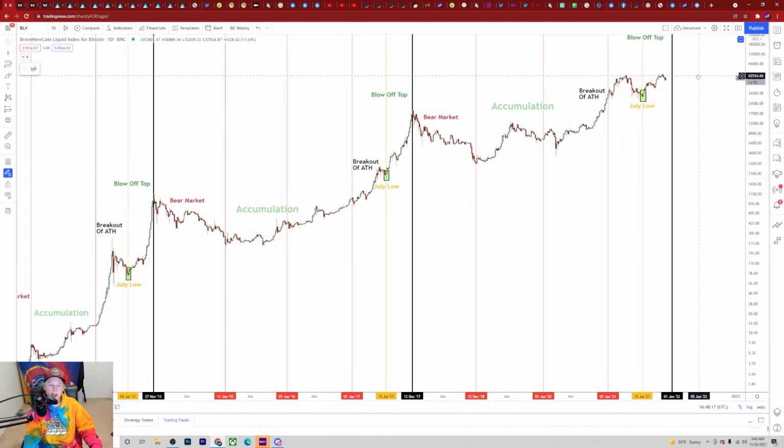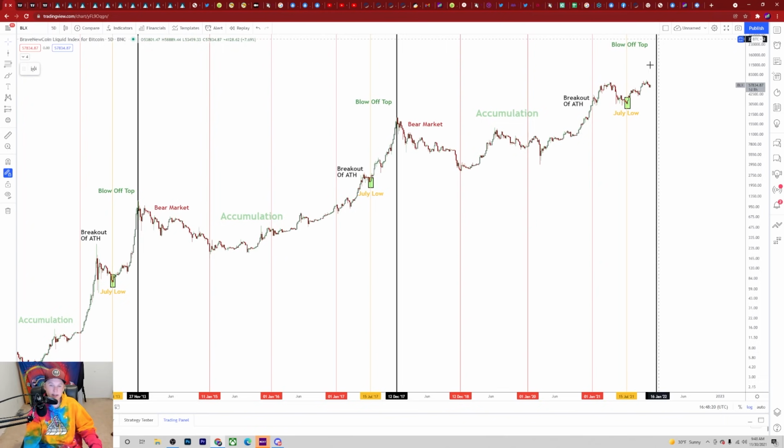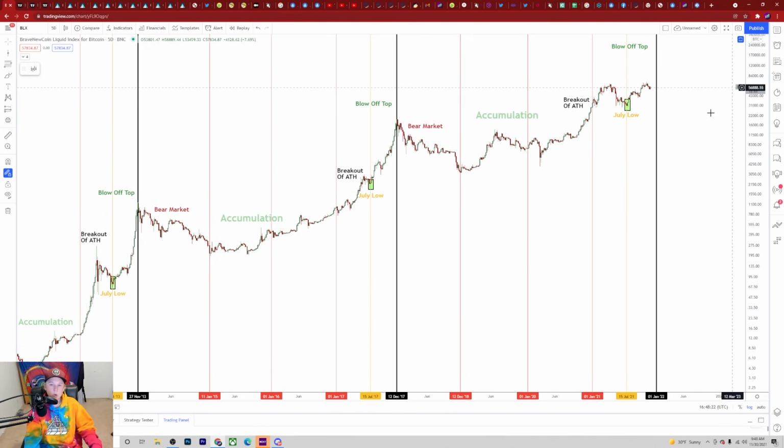Now, what we can see as a similarity inside of this cycle today, we've seen all of the last events that we've seen in the last cycles. We've seen 1 year worth of a bear market like we've seen in 2013 and 2014 to 2015, I should say. We saw 1 year worth of a bear market. Now, after that following calendar year, we see 1 year worth of accumulation. It's very similar to what we saw back in the day over here.